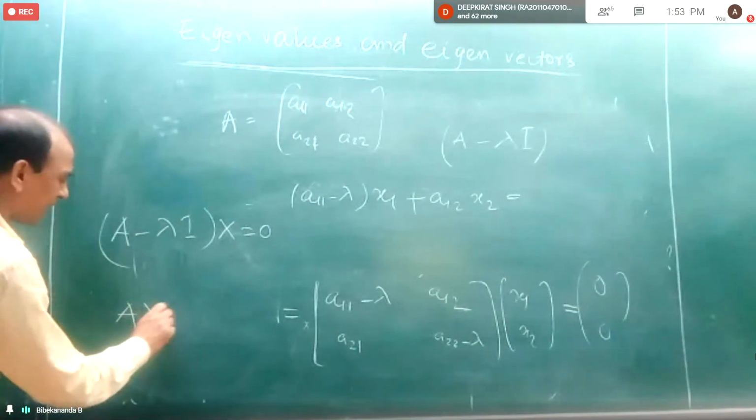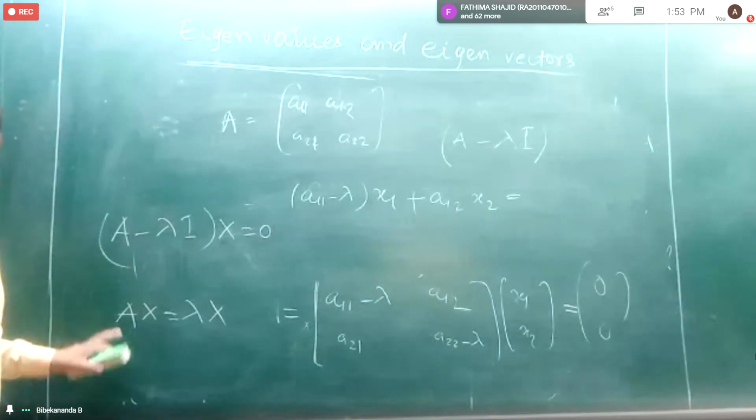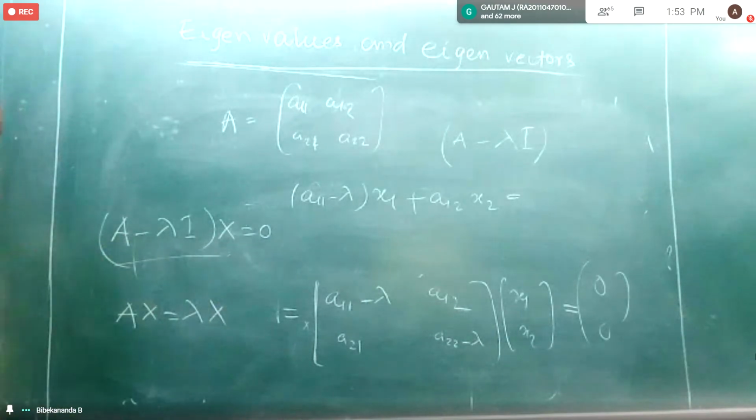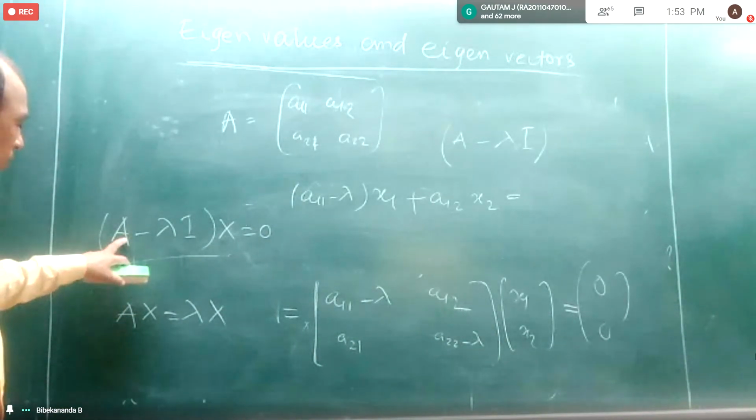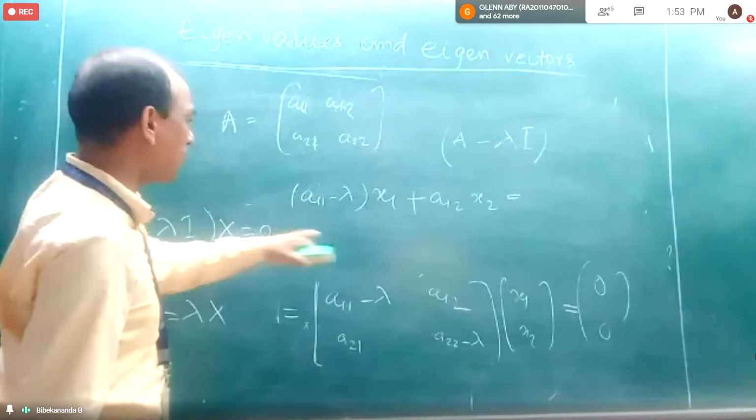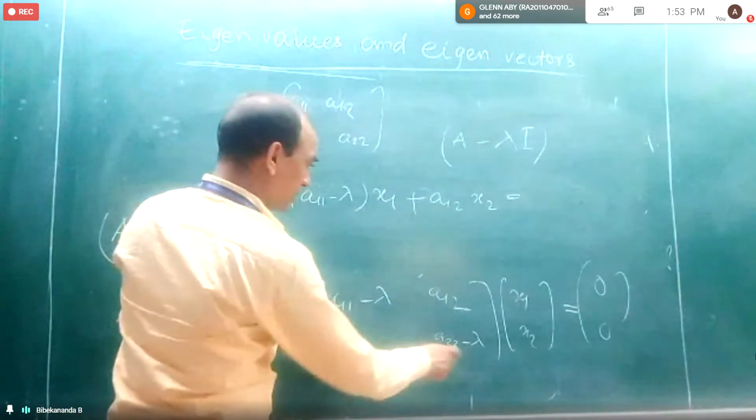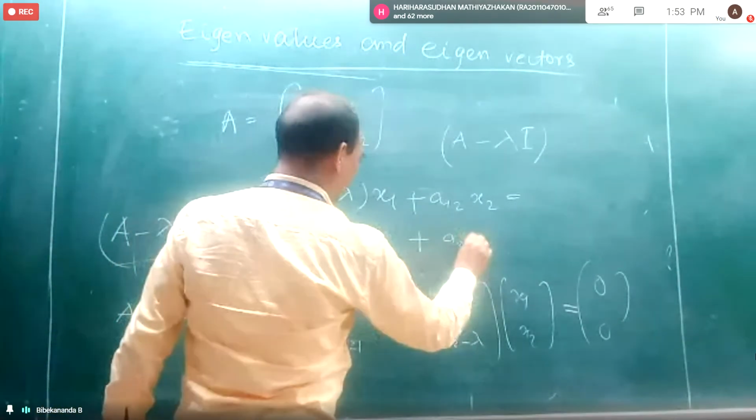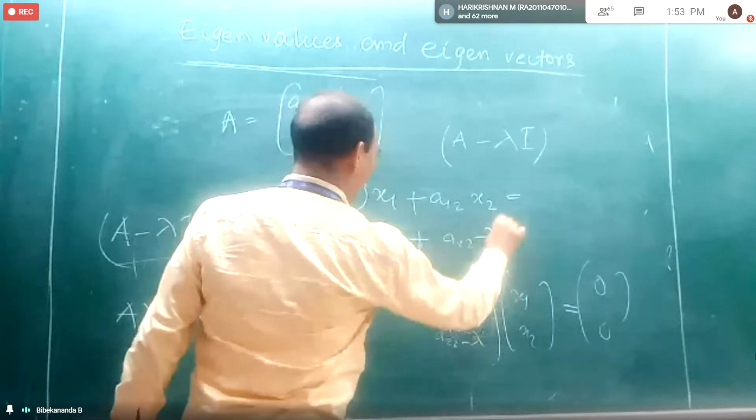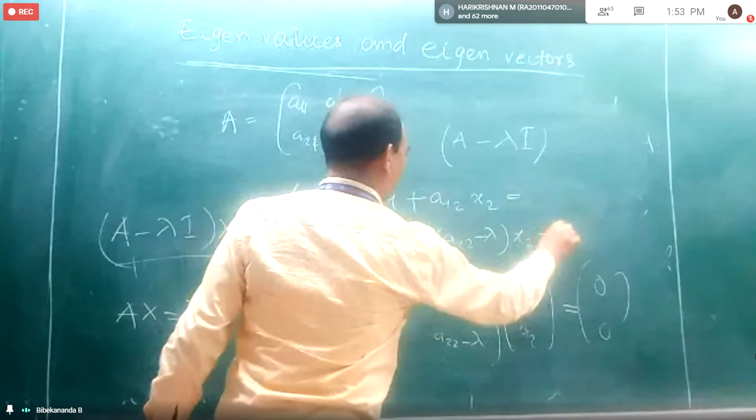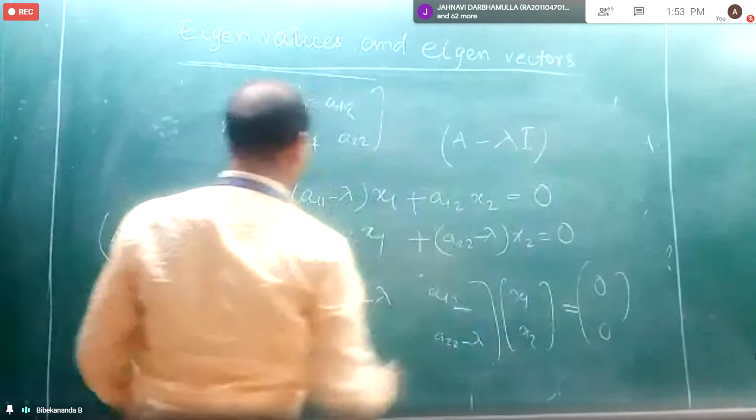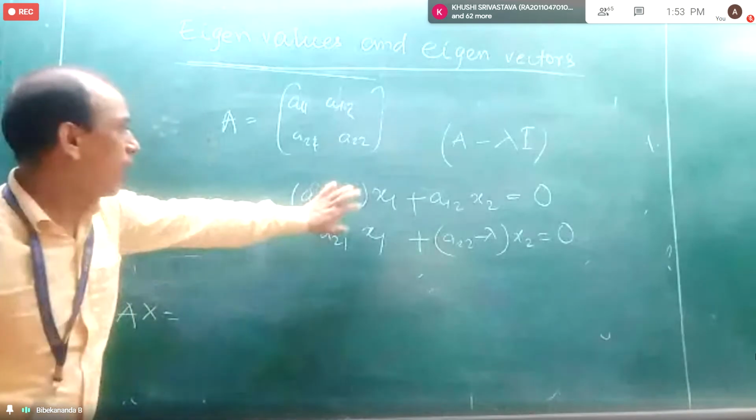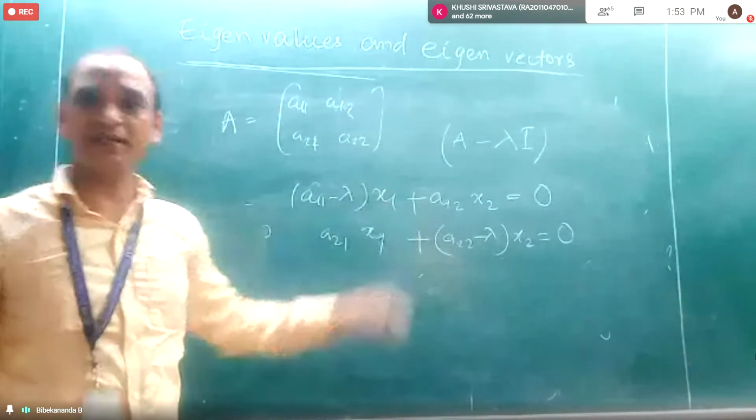Originally we started with Ax equal to lambda x, and I took this term to this side, so I got this. With this, I can have a system of equations. The next equation is A21 x1 plus A22 minus lambda into x2 equal to 0. Now you tell me, how many equations and how many unknowns are there here?